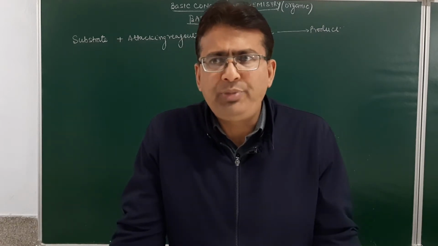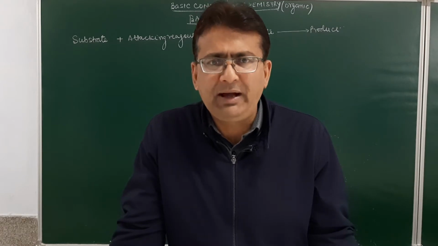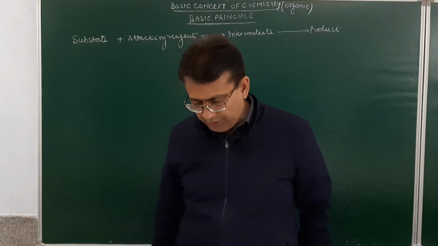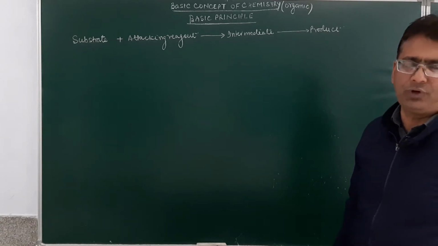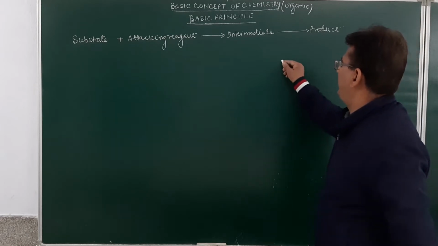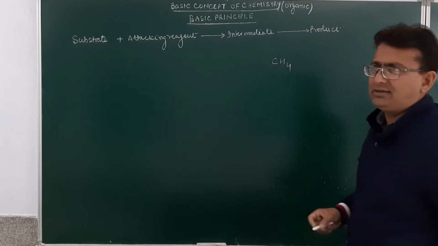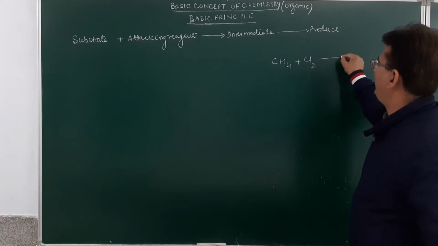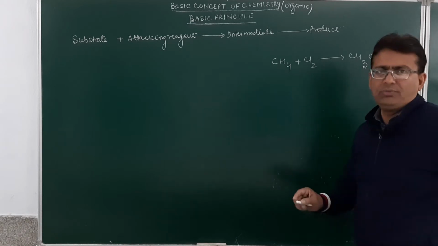In this chapter of basic concept of organic chemistry, we have done with you the nomenclature part and isomerism part. Now, in today's lecture, we will be starting our discussion for basic principles of organic chemistry. As you all know, in organic chemistry, we write down the reaction like this reaction which you have studied in class 10th. Methane, when reacted with chlorine, results in the formation of monochloromethane or dichloromethane.